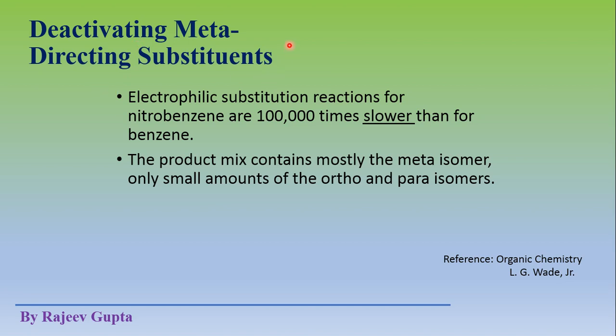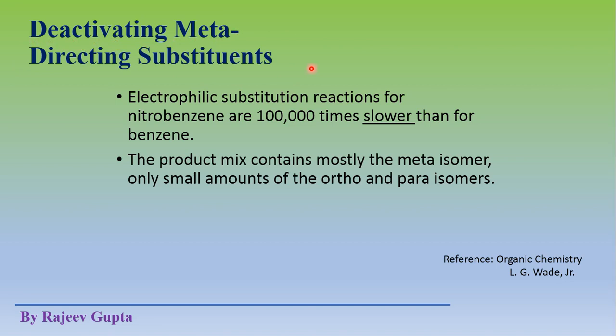These types of substituents generally contain high electronegativity. So due to this high electronegativity, these substituents which are attached directly to the benzene ring deactivate the benzene ring towards aromatic electrophilic substitution.